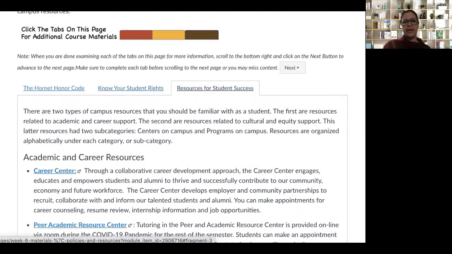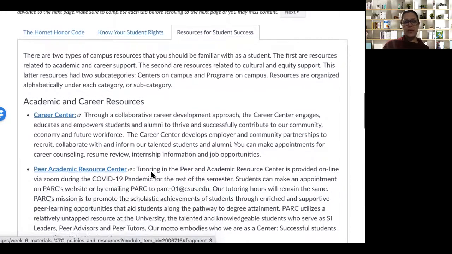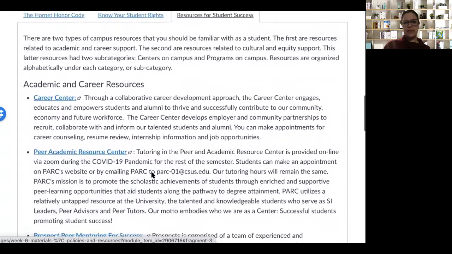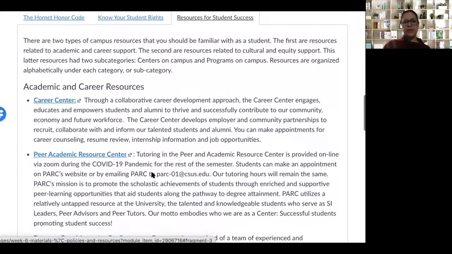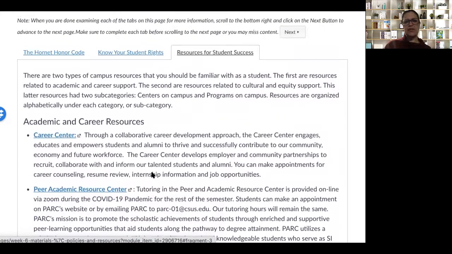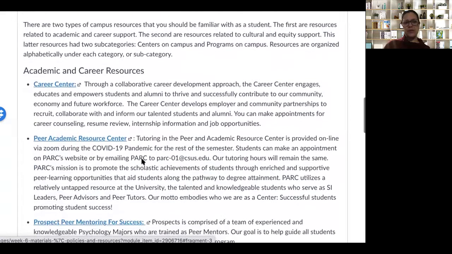And this last page is a list of resources for you. You'll notice as you scroll through this that there are really a lot of resources available to you as a student at Sac State. I tried to break it into 2 main categories. So we have the academic and career resources, so things like the Career Center, the Peer Academic Resource Center, and they can help you with free tutoring.